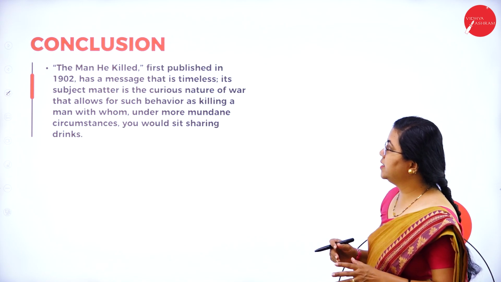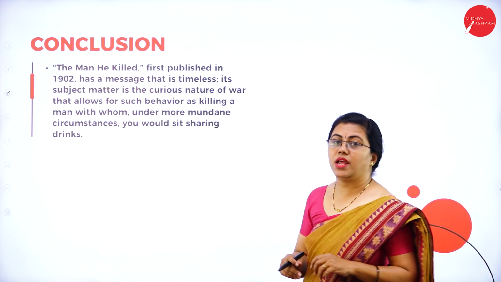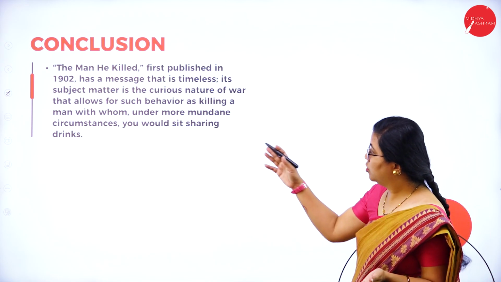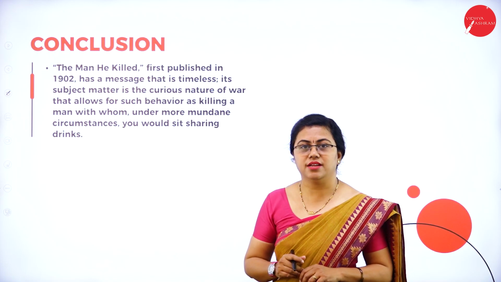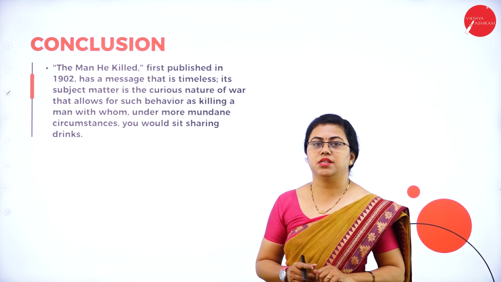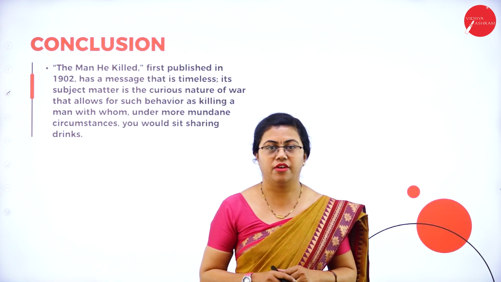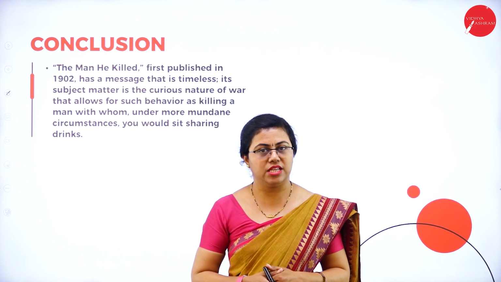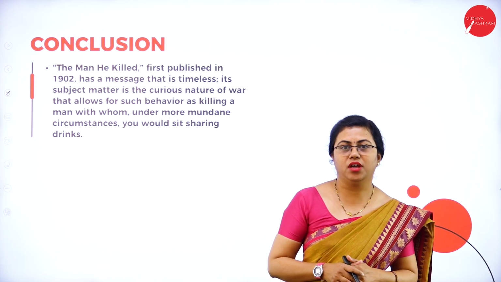The subject matter is the curious nature of war that allows for such behavior as killing a man with whom, under more mundane circumstances, you would sit sharing drinks. Suppose it was not war, you would have enjoyed with that person. Since it is the war field where they met, they had to fight against each other. There is no other go. That is the senseless quality of war.